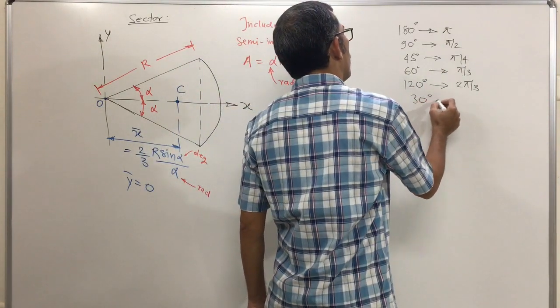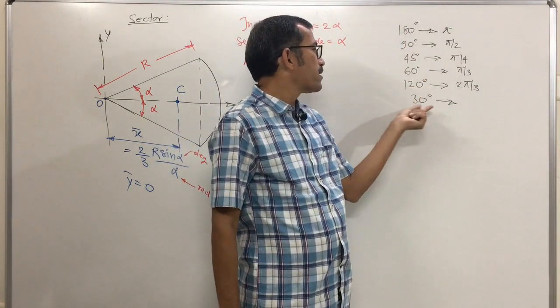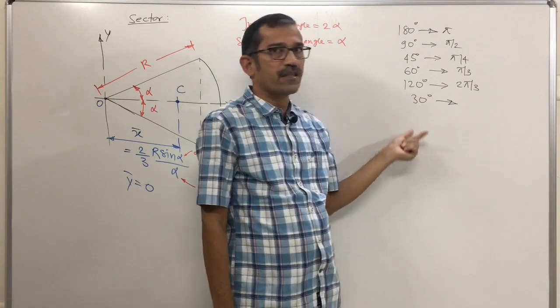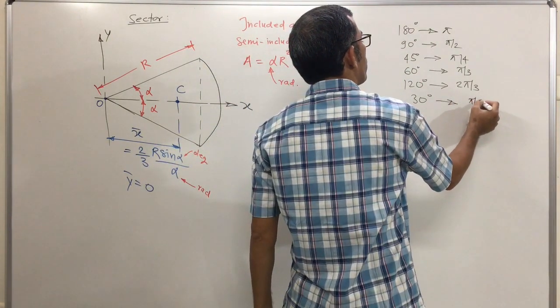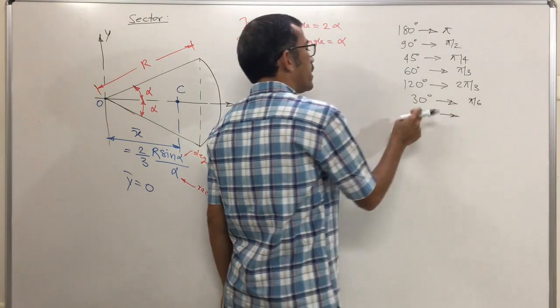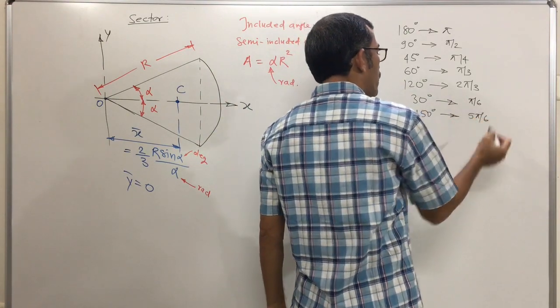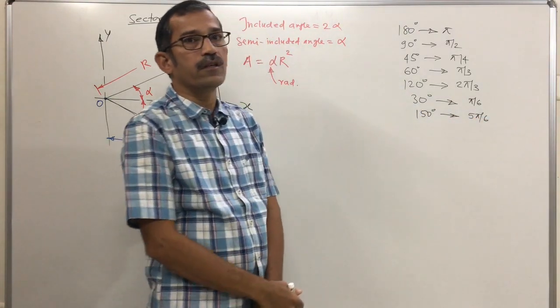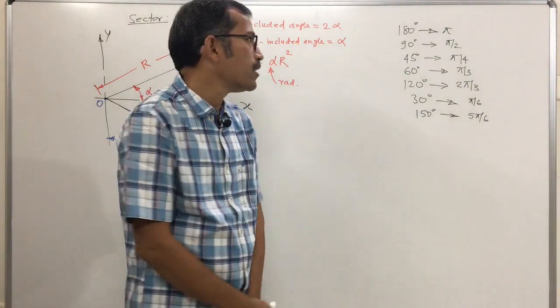30 degrees, how will we find it? 180 means pi, and 30 is 1 by 6, since 30 into 6 is 180. That means this is pi by 6. 150 degrees, so 30 and 150, this is 5 times, 5 pi by 6. Or any angle, either 13 degrees, 27 degrees, 41 degrees.